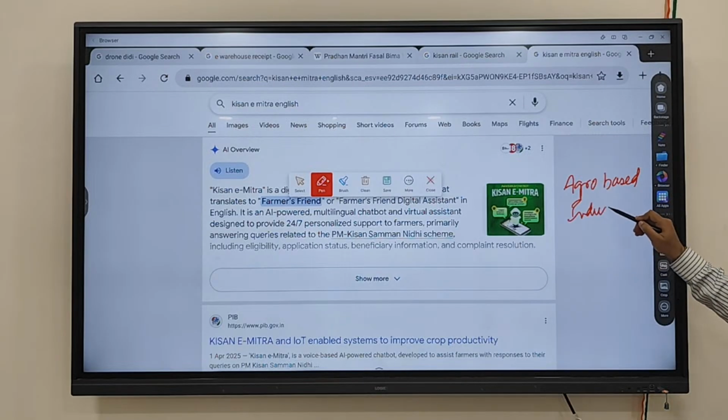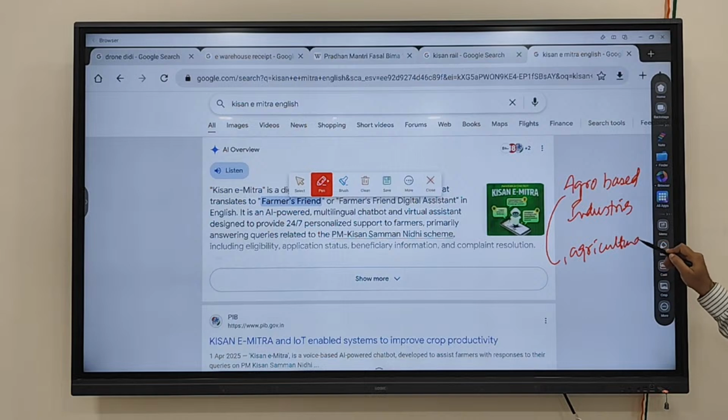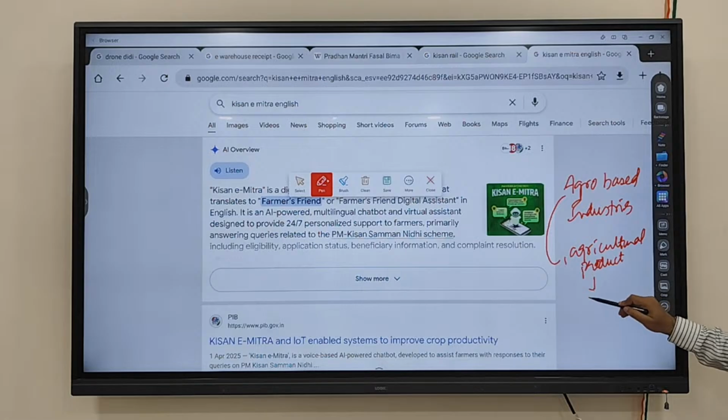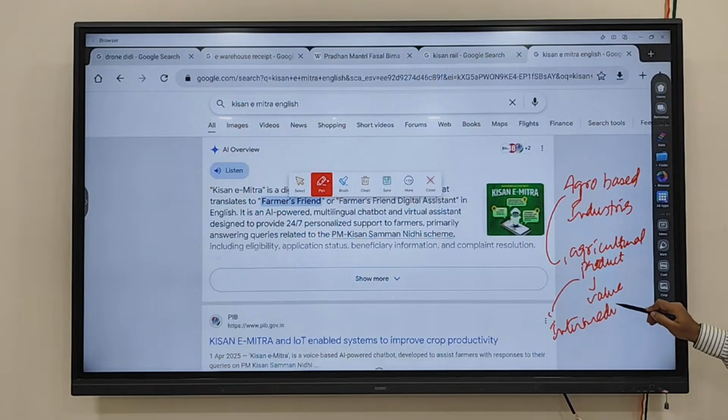What are agro-based industries? Industries which add value to agriculture products, either intermediate or final value. If they add value to the agriculture product, then it is referred to as agro-based industries.